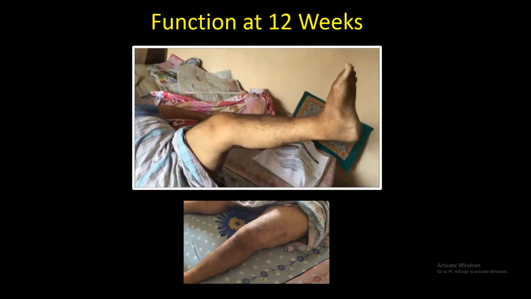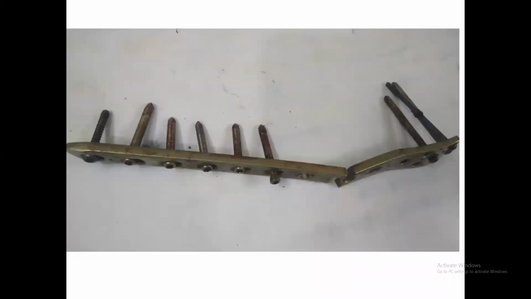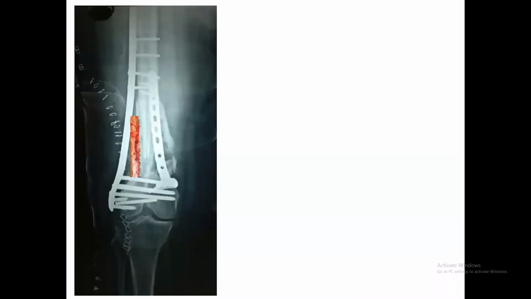So again the same case. Here the surgeon put a non-structural graft and the plate was broken, and there was cold welding, so it was very difficult to remove. Titanium implant, again a fibular graft and a medial plate, 2 or 3 screws below and 2 or 3 screws above. Just give support on the medial side, and that gives a good result.